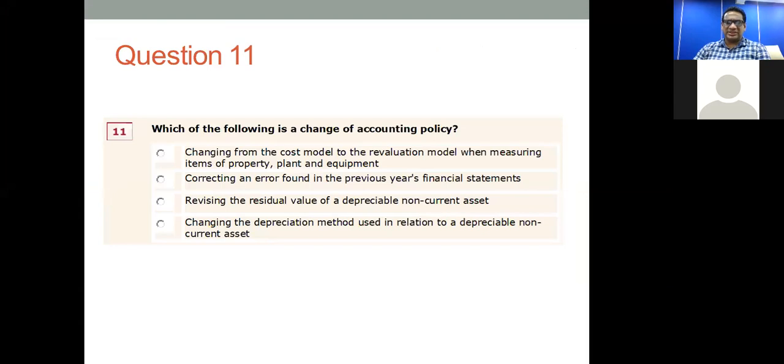That's not an accounting policy. If you change the measurement basis from cost model to revaluation model, then of course it's a change of an accounting policy. But the 4th answer, change in the depreciation method used, that is maybe from straight line method to reducing balance method or sum of digits method, that's an accounting estimate.